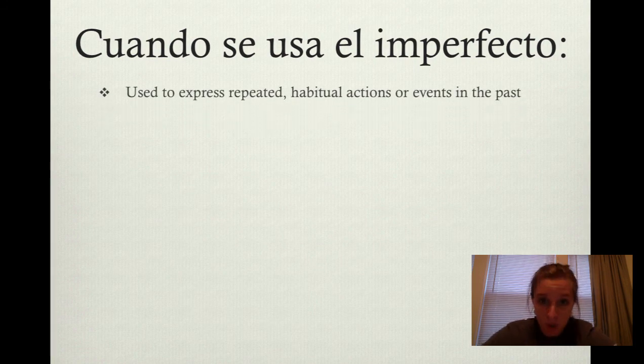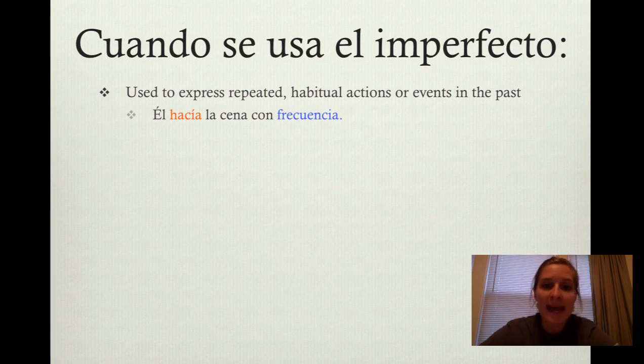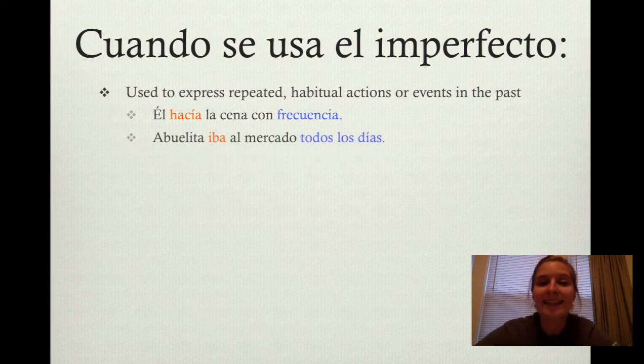So, the imperfecto is used to express repeated habitual actions or events in the past. Por ejemplo, él hacía la cena con frecuencia, meaning he frequently made dinner. So this was something that he did frequently, repeated in the past, imperfect. También, abuelita iba al mercado todos los días. So, she went to the market every day. Every day, repeated event in the past.